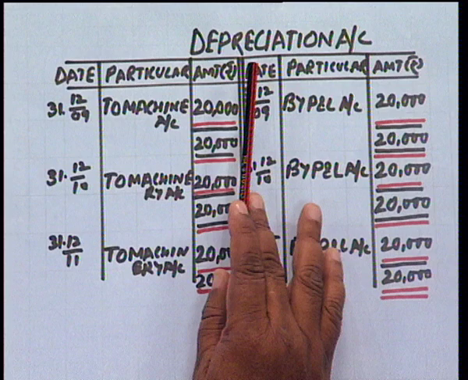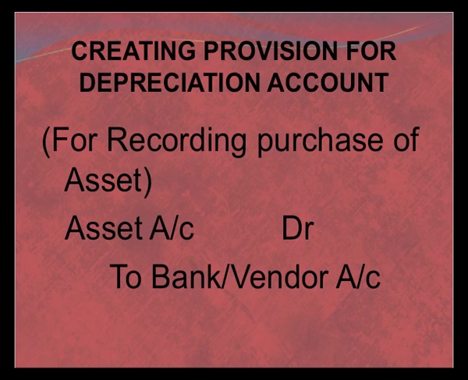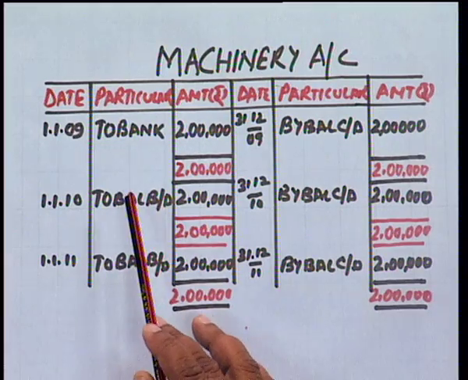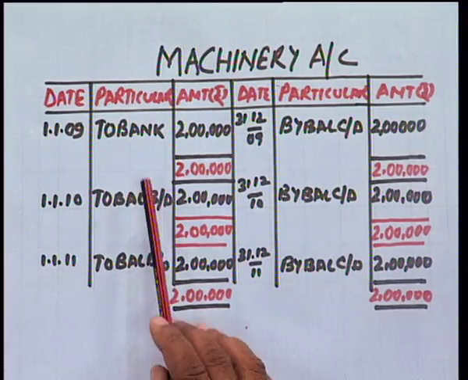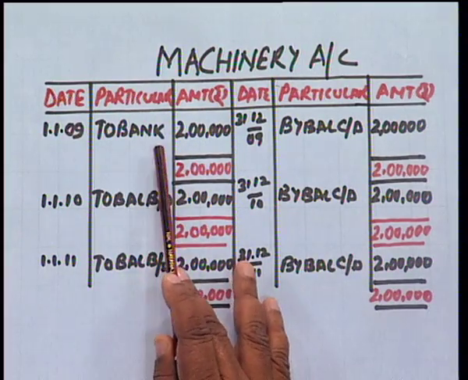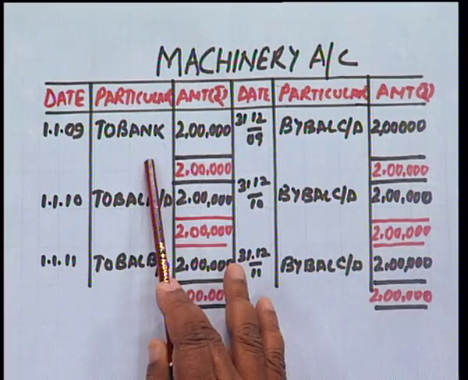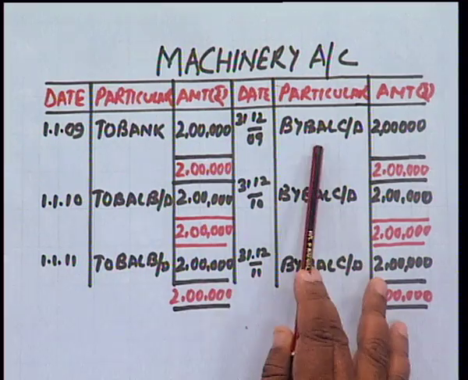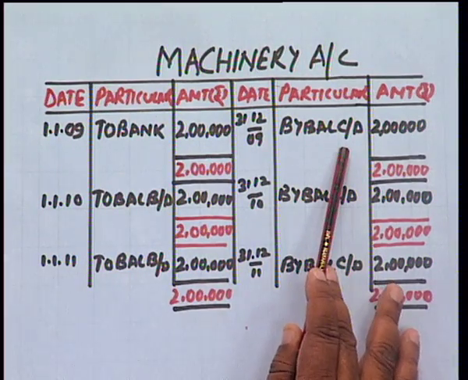So these are the accounts which we prepare when the depreciation is directly charged to the asset account. But under the second method, when we do not transfer the depreciation to asset account directly, we prepare a separate account for depreciation, that is provision for depreciation account. Let us see how the account is prepared under this method. We are preparing the machinery account for purchasing the machinery for rupees 2 lakh on 1st January, but we are not charging the depreciation to machinery account.